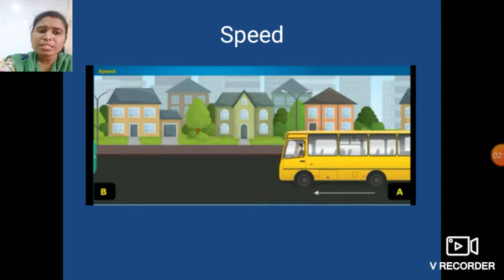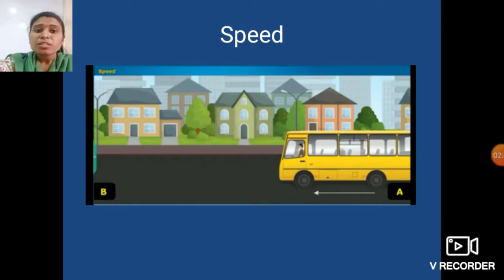However, this bus seldom moves with a constant speed. Sometimes it goes with a constant speed. So students, before starting, any vehicle is in the rest form, then slowly, gradually picks up the speed, and then for a short duration it may travel with a constant speed and then it gets stopped.